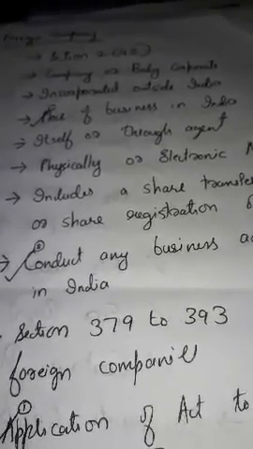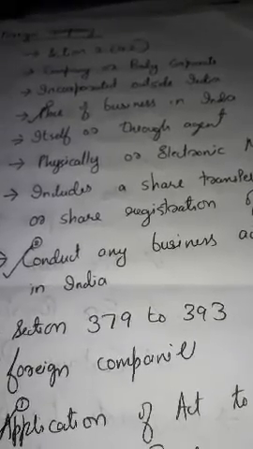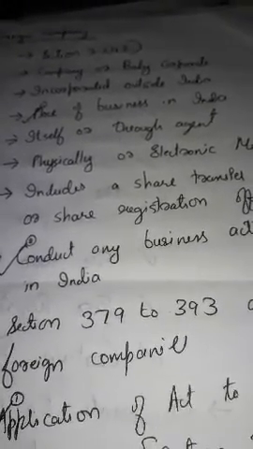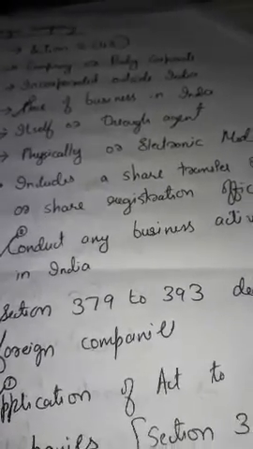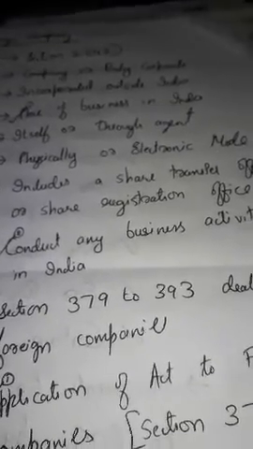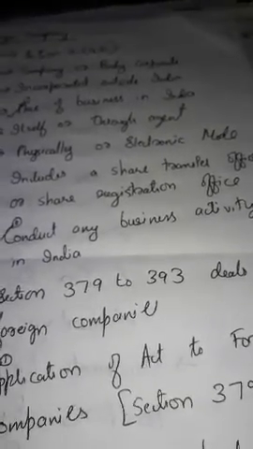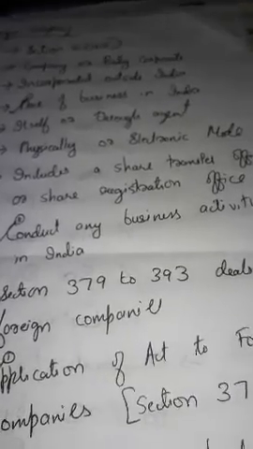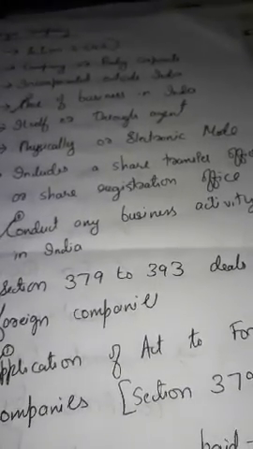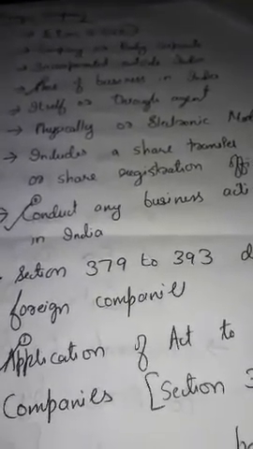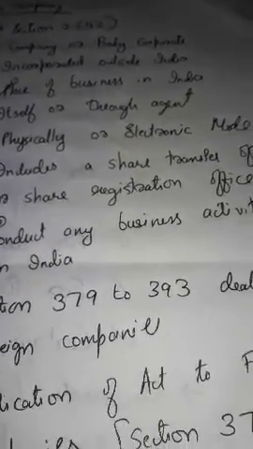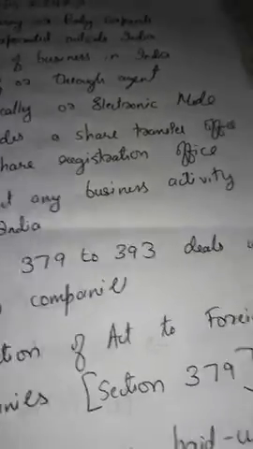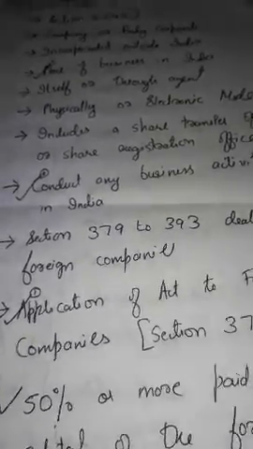How can a company have a place of business in India? A company can have a place of business in India either by itself or through an agent, physically or directly, or by electronic mode. And that place of business in India also includes a share transfer office or share registration office. A foreign company is a company or body corporate incorporated outside India, having a place of business in India and conducting any business activity in India.